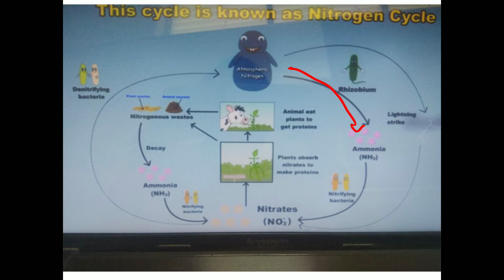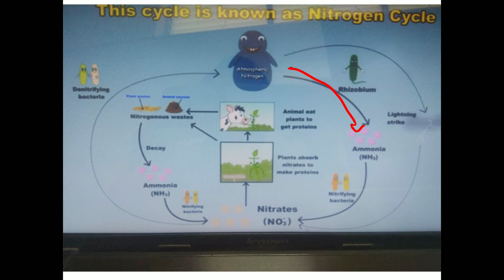That process is called ammonification. In short, the conversion of atmospheric nitrogen into ammonia takes place with the help of rhizobium bacteria, and that process is called ammonification.